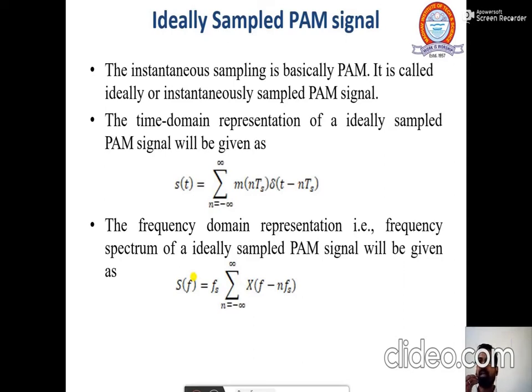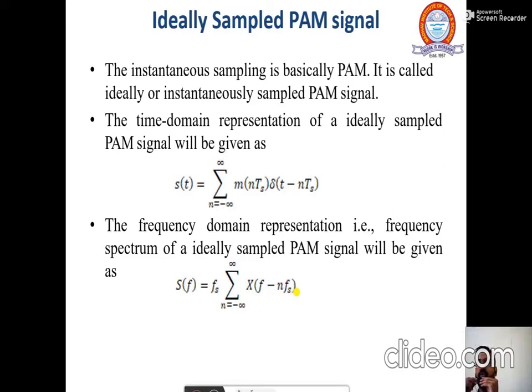And now what is ideally sampled? The instantaneous sampling is basically pulse amplitude modulation. It is ideally or instantaneously sampled. So the time domain representation is like this: s(t) equals sum from minus infinity to infinity of m(nTs), and this pulse is considered as a delta pulse. And when we calculate the Fourier transform of this, that is the frequency domain, you can check that this data is lost in this X of f minus nfs.